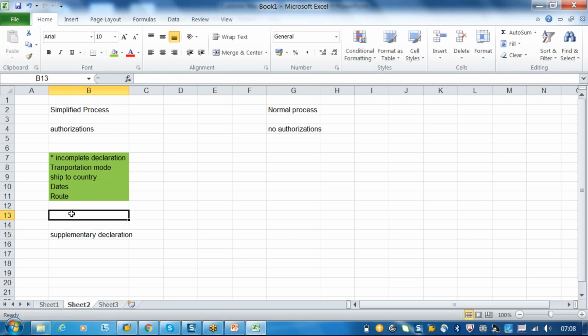So here we have the normal declaration, which is the export declaration. This export declaration is common for both the normal process and the simplified process. But the supplementary declaration is only there in the simplified process, not in the normal process. We don't have any supplementary declaration here. The supplementary declaration is only enabled if you have authorizations and if the document is completed in the first run.